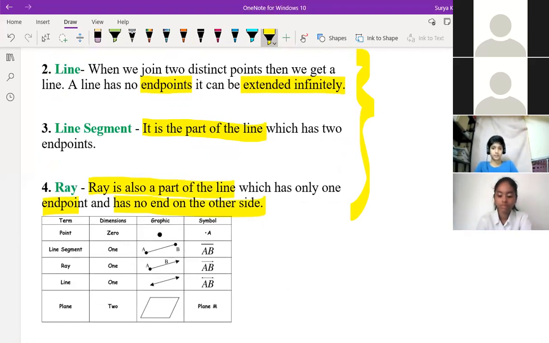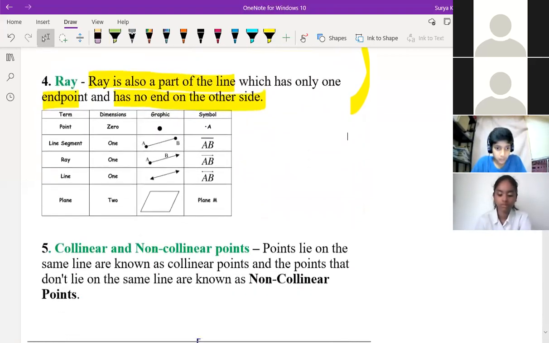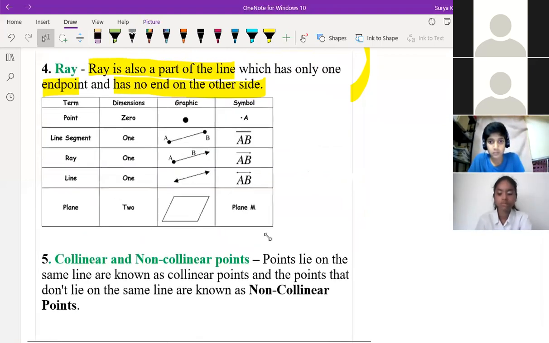So these 4 terms you have read before. I don't think you people are having doubt in this, right? This table is the same thing repeating again.